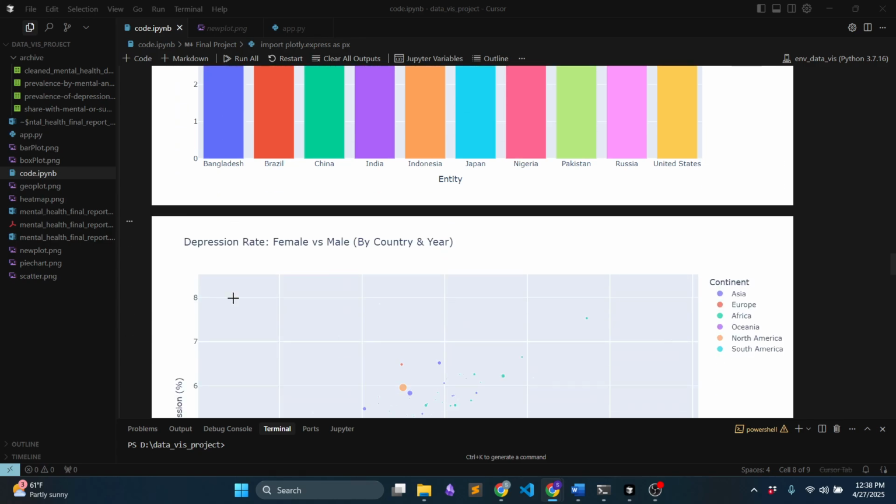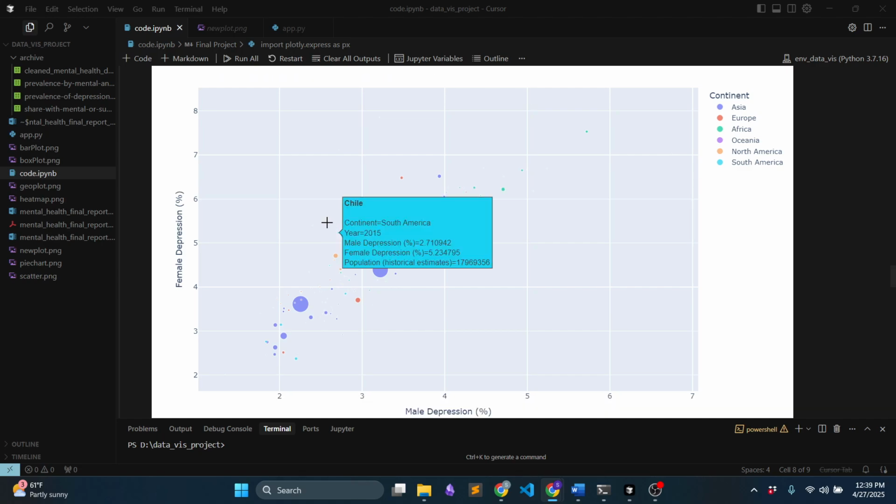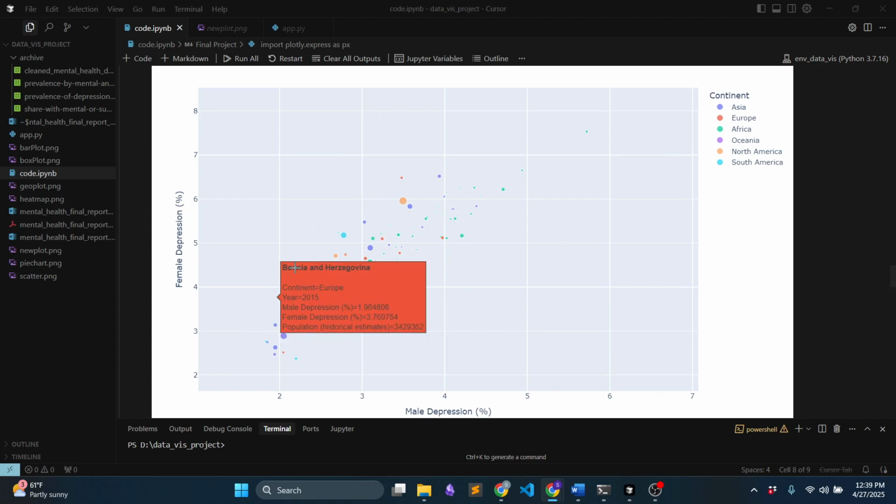The second thing I visualized is the depression rate of female versus male by country and year. You can see that the scatter plot shows a positive correlation. Female depression and male depression are positively correlated with each other.